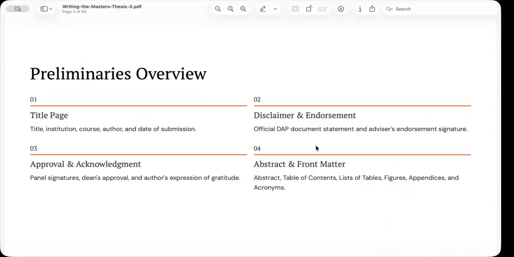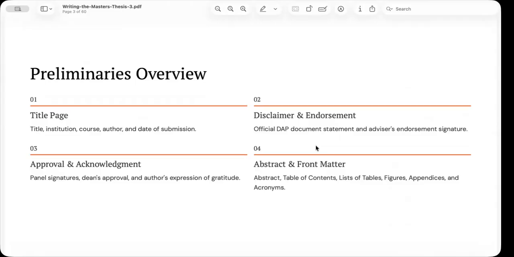This identifies your research by presenting the title, your name, your institution, your degree program, and the submission date. A good title immediately communicates what the study is about. It should be concise, informative, and accurately reflect the major concepts being investigated.